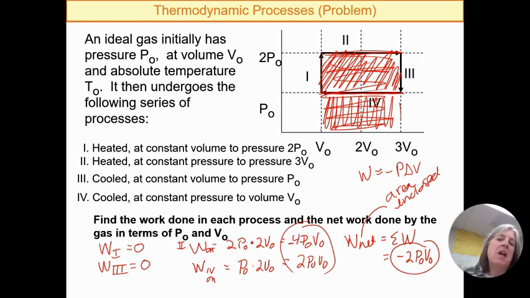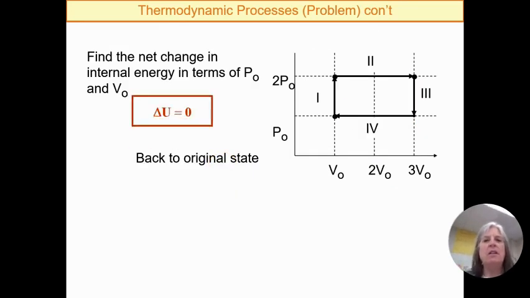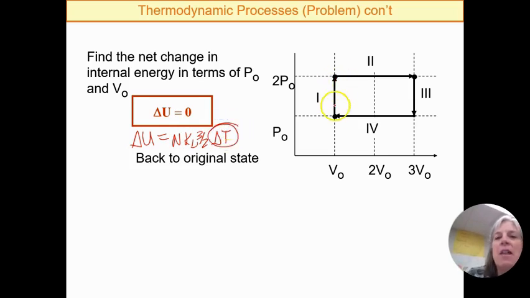So you can do more math or less math if we're asked for net work. You choose. What about, spoiler alert, the net change in internal energy. Oops, slow build there. The net change in internal energy, remember that internal energy is not heat. It is N times kB times, I forgot the 3 halves, times delta T. Now, in my total process, I start here, I go here, I go here, I go here. I'm back to where I started, which means I'm back to my original temperature, which means there is no change in internal energy. Huh, pretty cool.